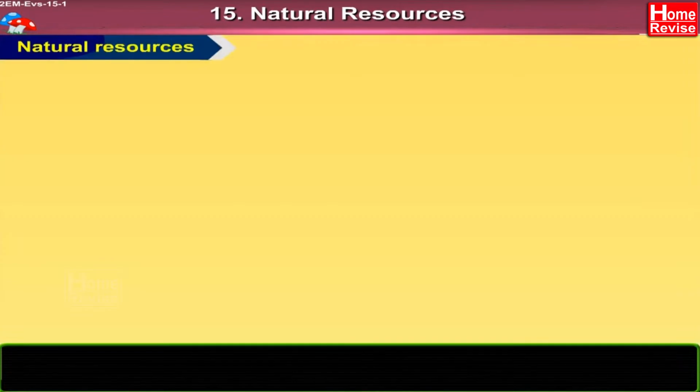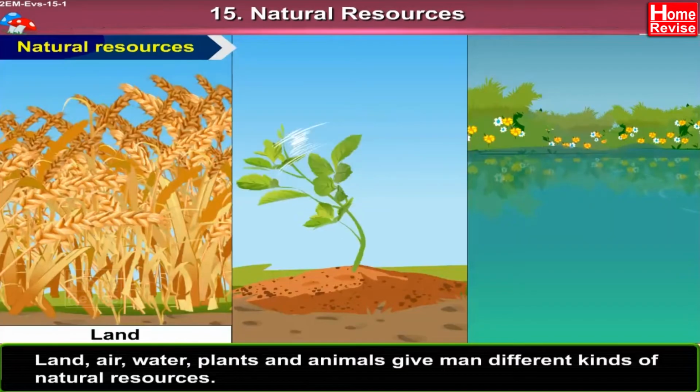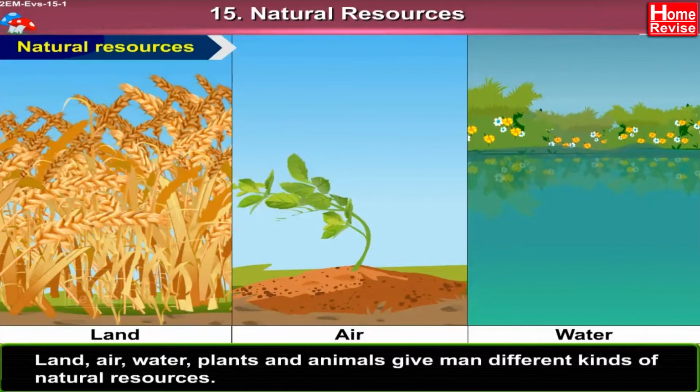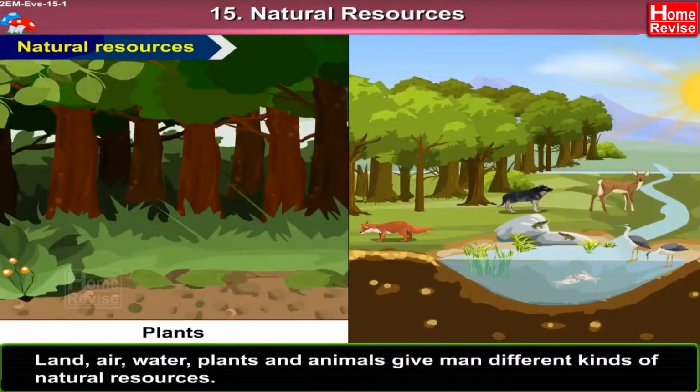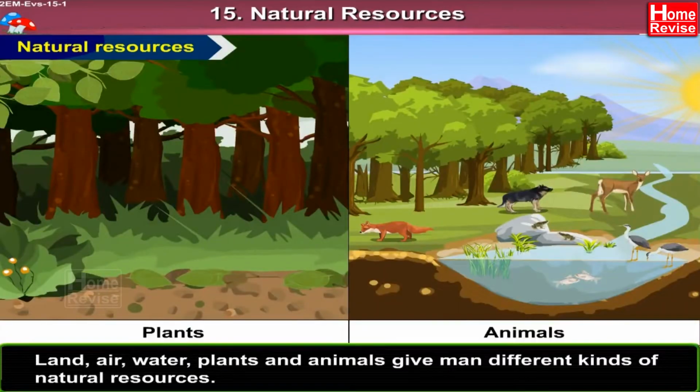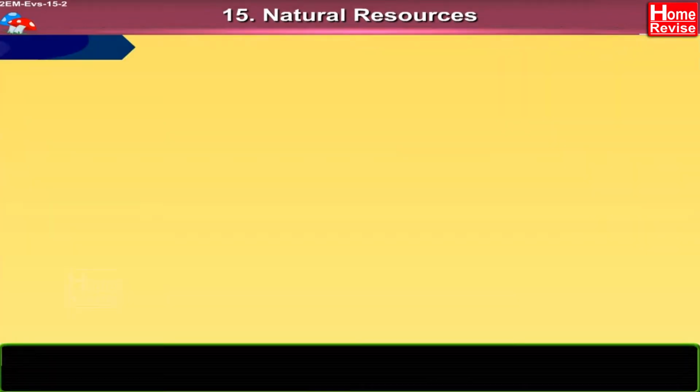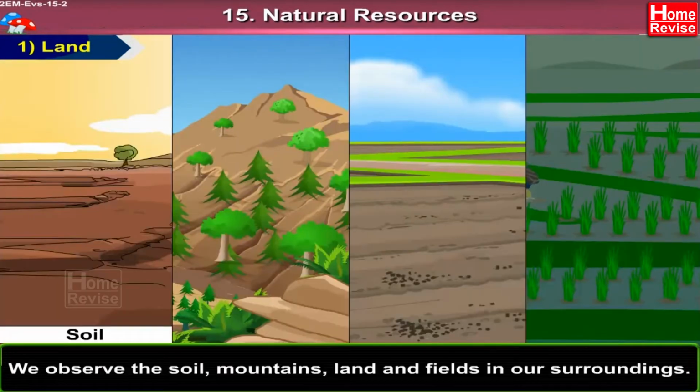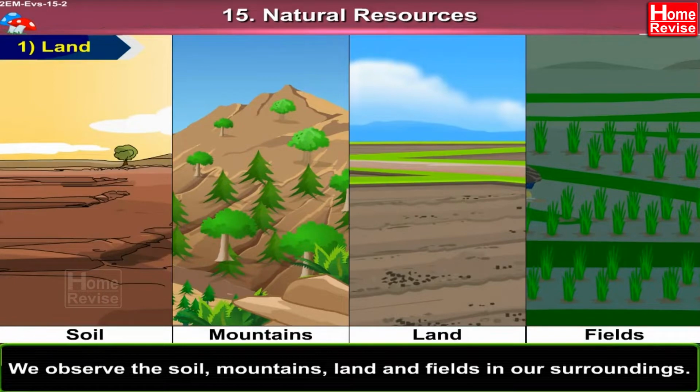Natural resources: land, air, water, plants and animals give man different kinds of natural resources. 1. Land. We observe the soil, mountains, land and fields in our surroundings.